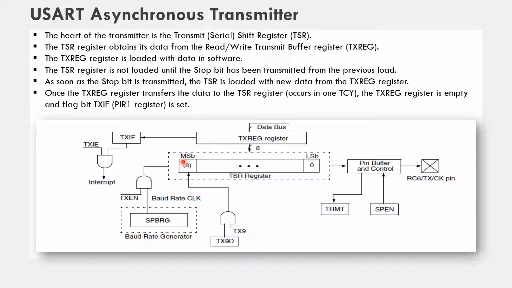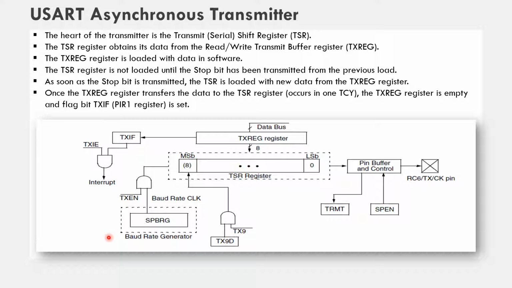And once the data is completely transferred through this pin, bit by bit, immediately the transmit interrupt flag gets set. And if we want to generate the interrupt, when this flag gets set, we have to enable the interrupt by using this bit, that is the TXIE bit.